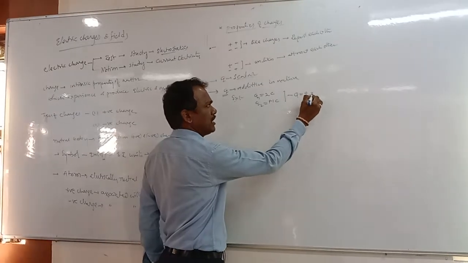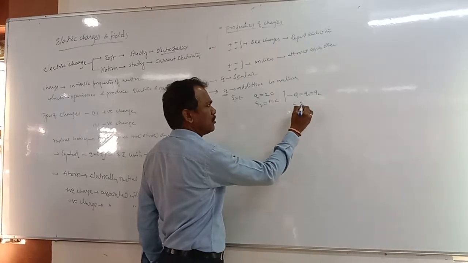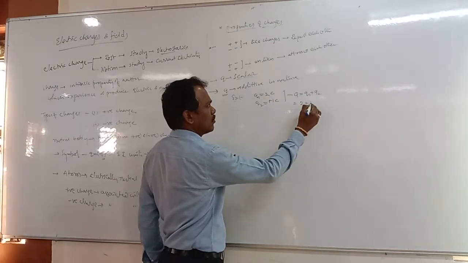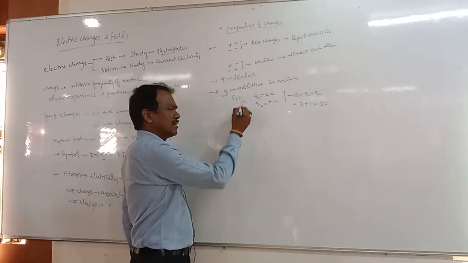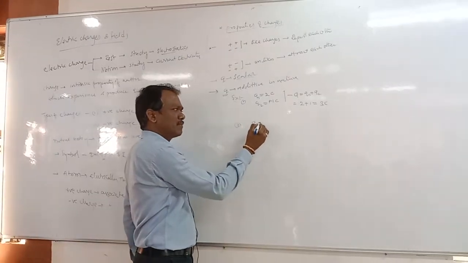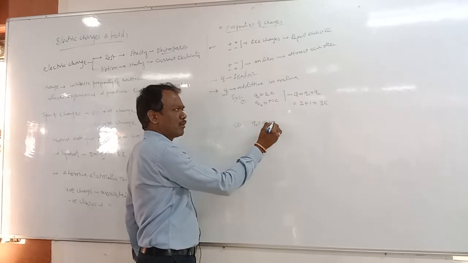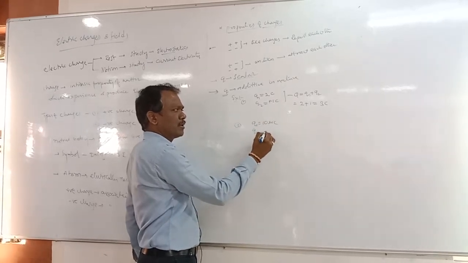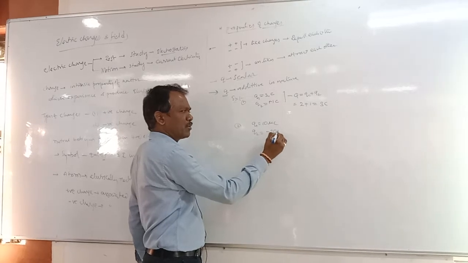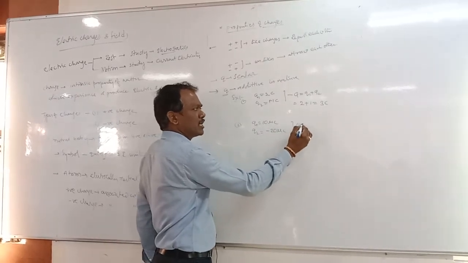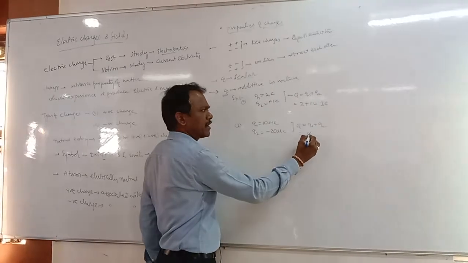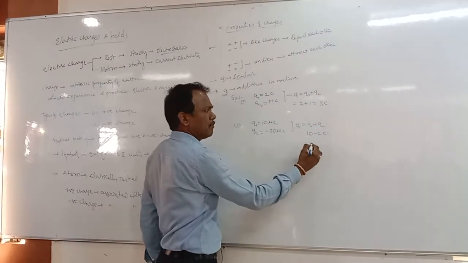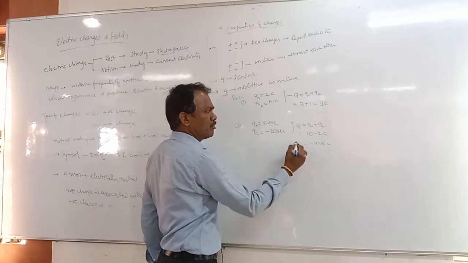Q is equal to q1 plus q2, 2 plus 1, that gives 3 coulombs of charge. Or if q1 is 10 microcoulomb and q2 is minus 20 microcoulomb, then the total charge Q is equal to q1 plus q2, 10 minus 20, which is minus 10 microcoulombs of charge.